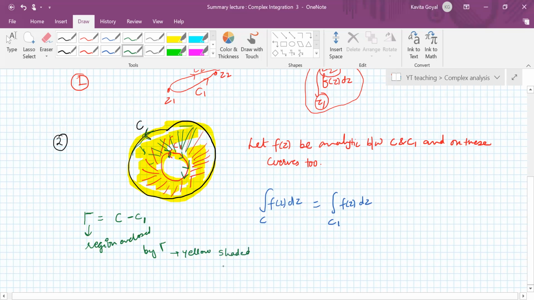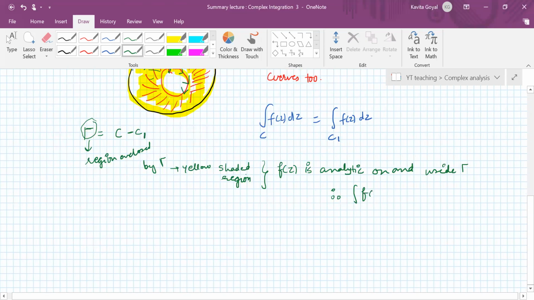Is that clear, Minal? Yes, ma'am. Now you have a function f(z) which is analytic on and inside gamma. Therefore, by Cauchy's theorem, the integral of f(z) along gamma is 0.